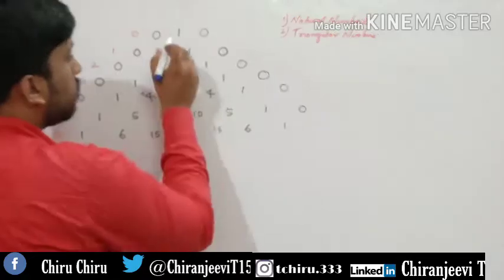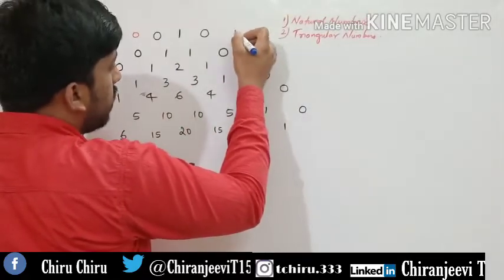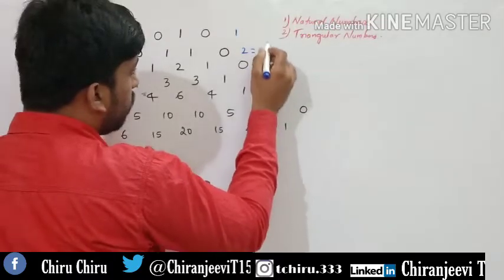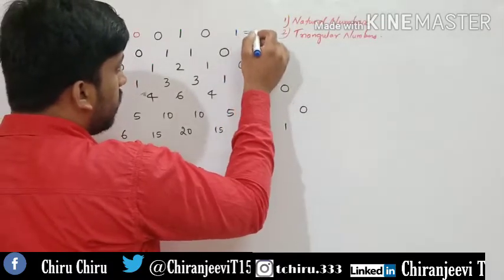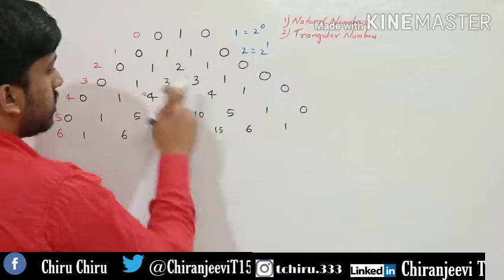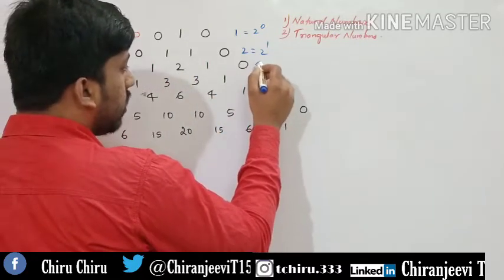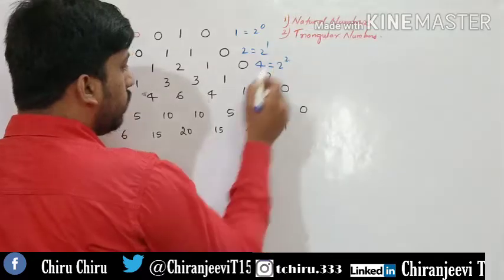See, if I add the numbers, what is 1 plus 0 plus 1? It's 1. What is 1 plus 1? 2. That is nothing but 2 to the power of 1. This, can we take 2 to the power of 0? Yes. What is 1 plus 2 plus 1? It is 4, right? Can I take 2 to the power of 2?